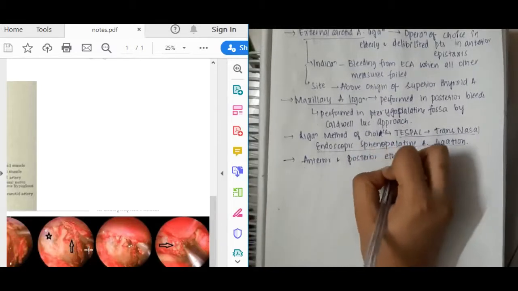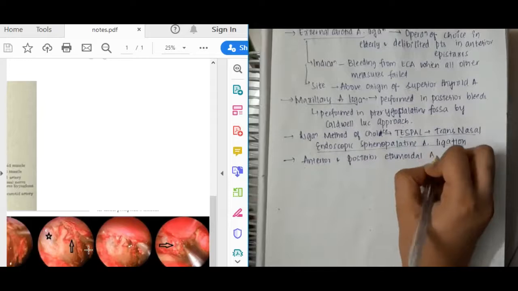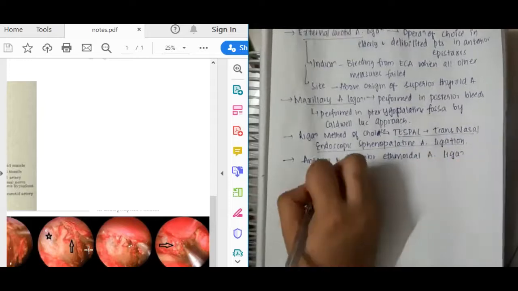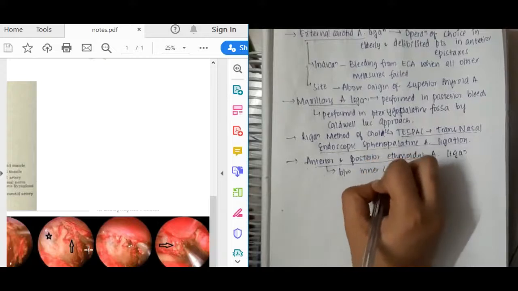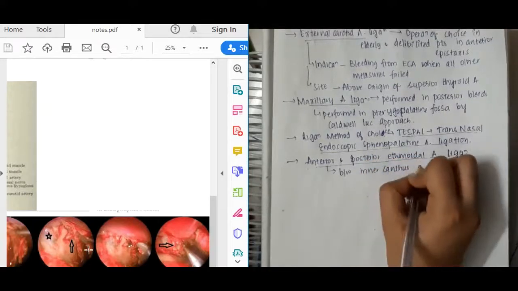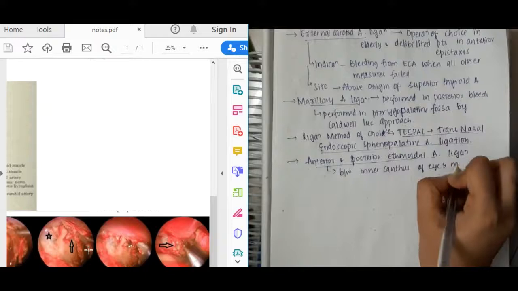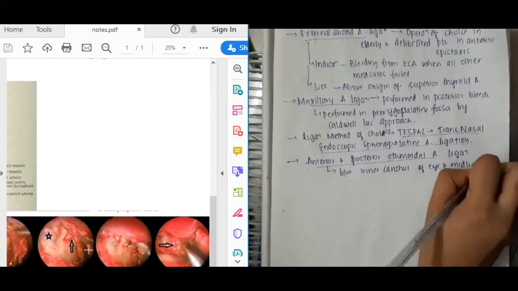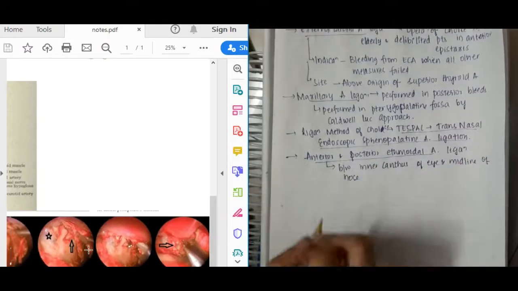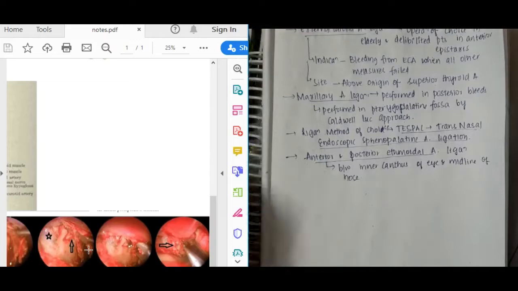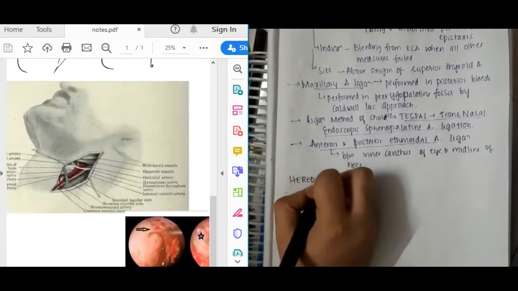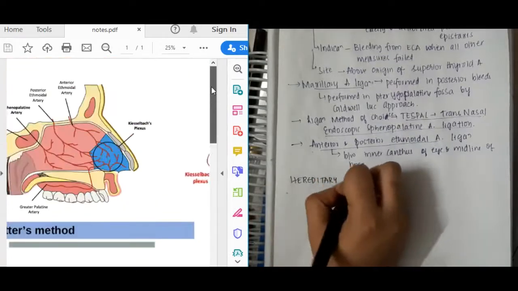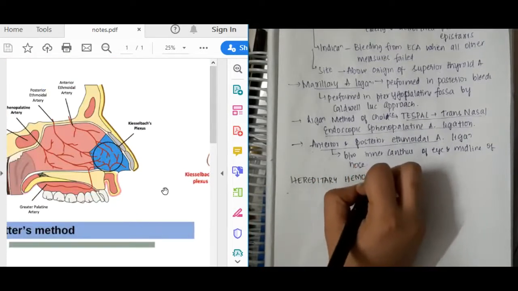It is most important. Then you have one more, which is anterior and posterior ethmoidal artery ligation, which can also be done between the inner canthus of the eye and the midline of the nose. Through there, you will ligate the anterior ethmoidal artery.